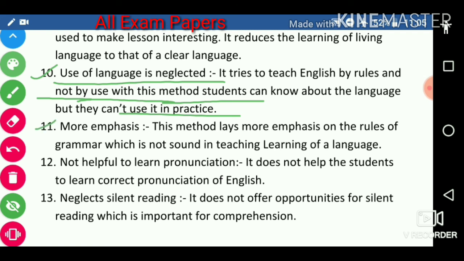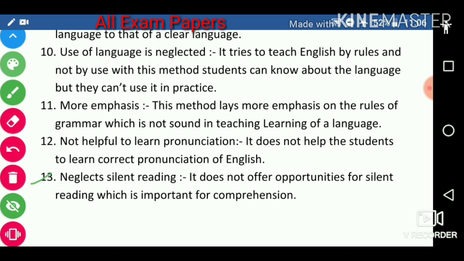Next, more emphasis. This method lays more emphasis on the rules of grammar, which is not sound in teaching and learning of a language. Next, it is not helpful to learn pronunciation. It does not help students to learn correct pronunciation of English. Neglect of silent reading. It does not offer opportunity for comprehension.